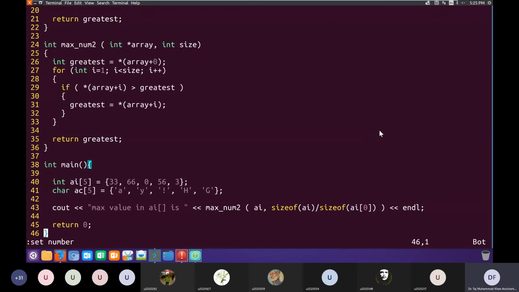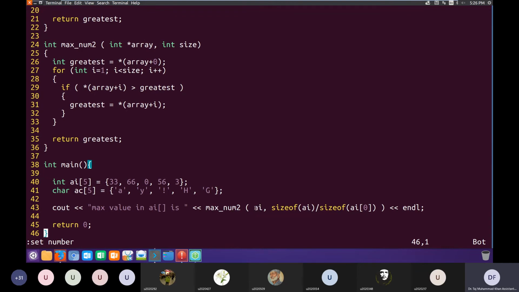So if you look at this function on line 24, max num2, it is receiving a pointer of integer type. And here on line 43, I am passing it ai as the first argument. ai is the name of the array, and the name of the array is a pointer to the first element of the array.